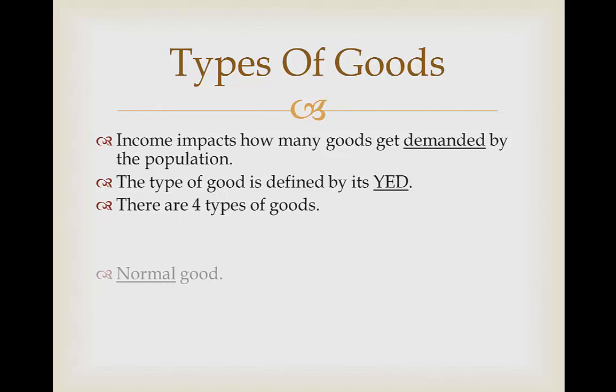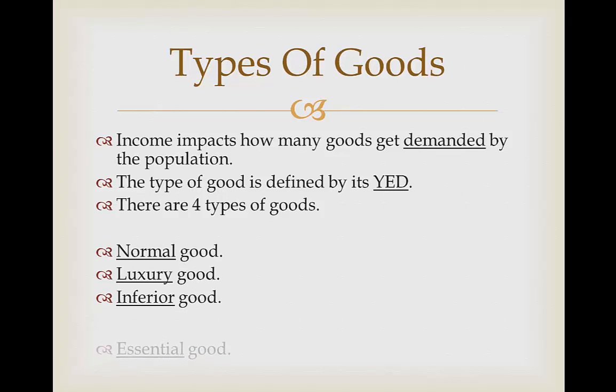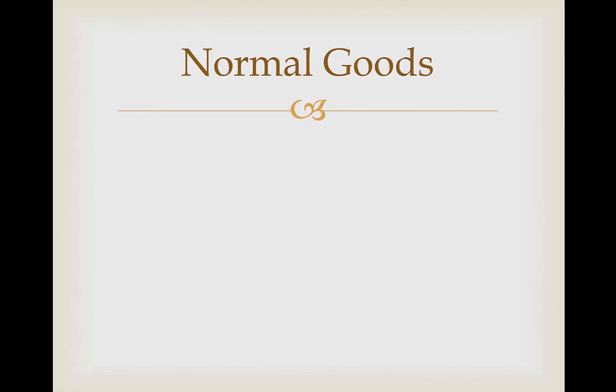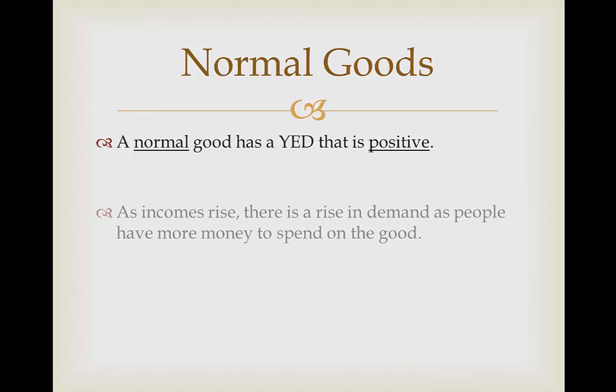Now, there are four types of goods. These are normal goods, luxury goods, inferior goods, and essential goods, and we'll be looking at each good in this video. Normal goods. A normal good has a YED that is positive, so in other words, the income elasticity of demand of these goods is positive.